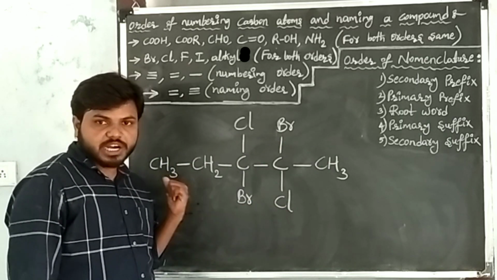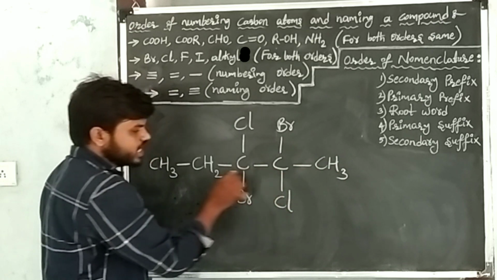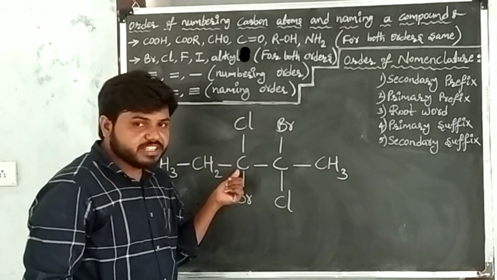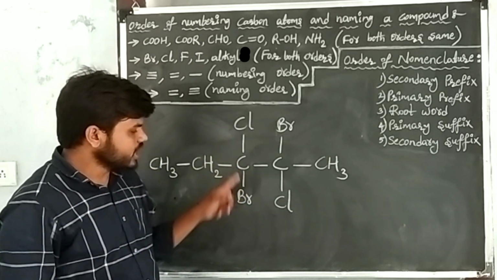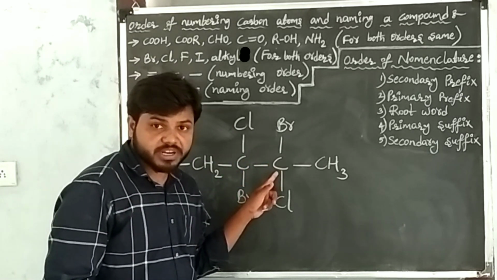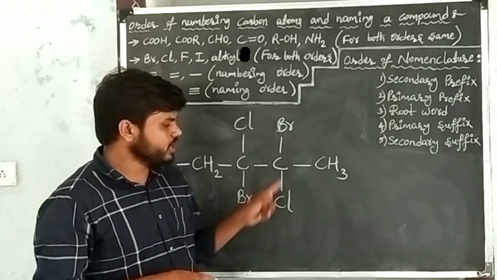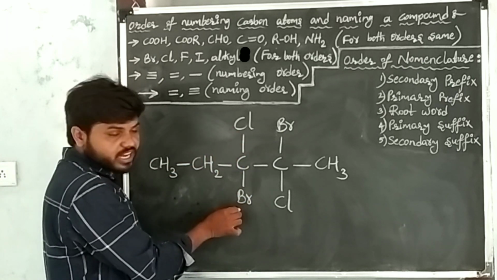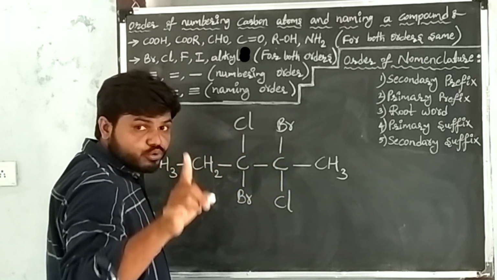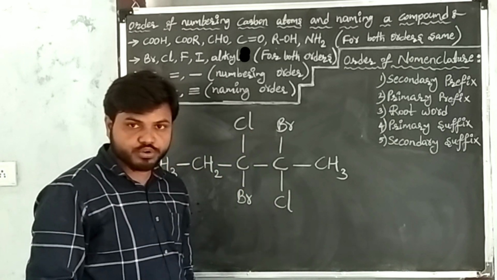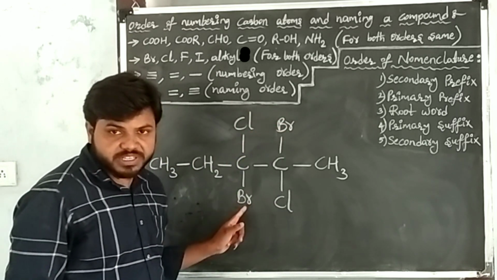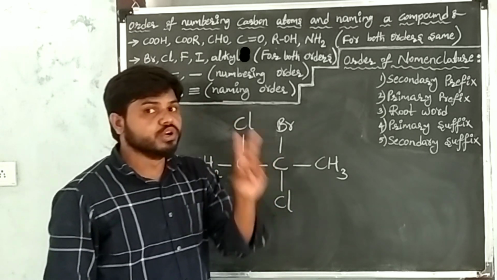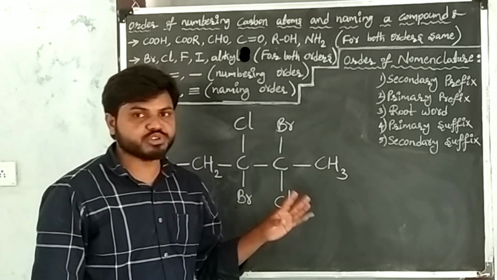This is the given carbon compound, and this is the principal chain of the carbon compound. See, at this carbon, two substituents are there: one is chlorine, another one is bromine. At another carbon, again two substituents: one is bromine, another one is chlorine. At this carbon, chlorine and bromine. At another carbon, again two substituents: one is bromine, another one is chlorine. Total 2 bromines and 2 chlorines are there in the given carbon compound, right?